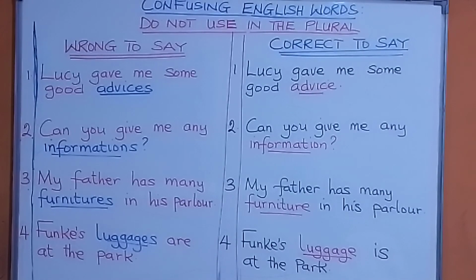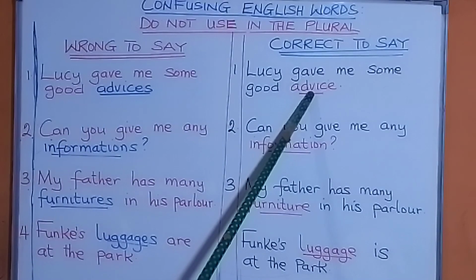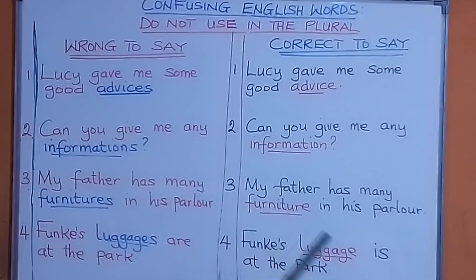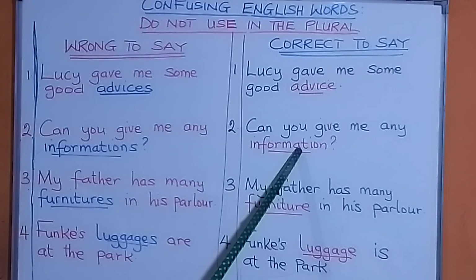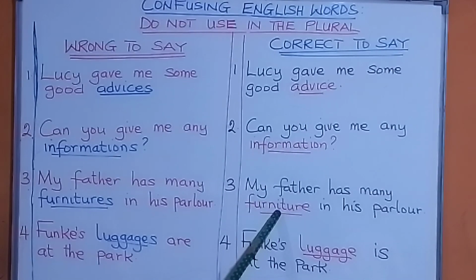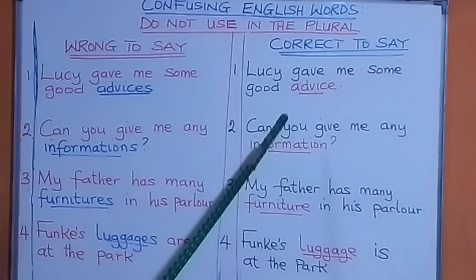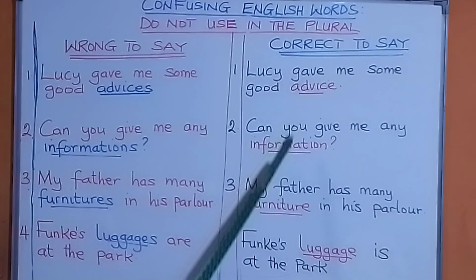Now, we're going to show you how to use them. If you look at what we're taking today: advice, information, furniture, luggage. Now when you see the word advice, we don't use that in the plural form. Information, we don't use that in the plural form. Furniture, luggage, we don't use that in the plural form. We use them as they are: advice, information, furniture, luggage.